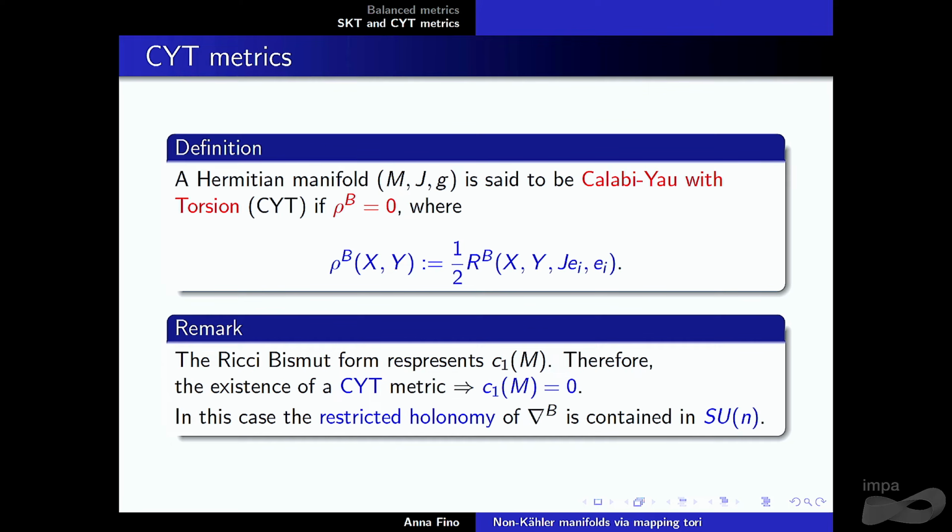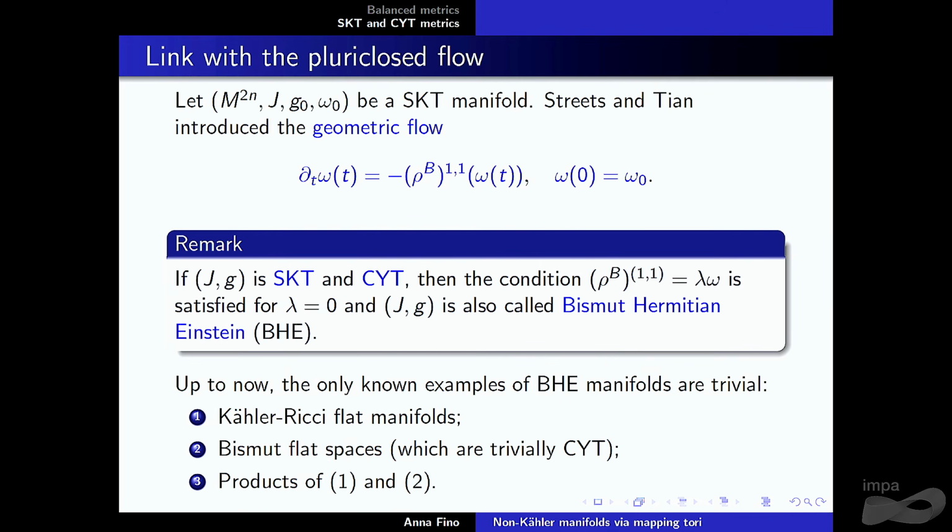If this Ricci-Bismut form vanishes, then since it represents the first Chern class, you have the first Chern class of your complex manifold vanishing. And also you have a restriction on the restricted holonomy of the Bismut connection, because it should be contained in the special unitary group SU(n). Okay.